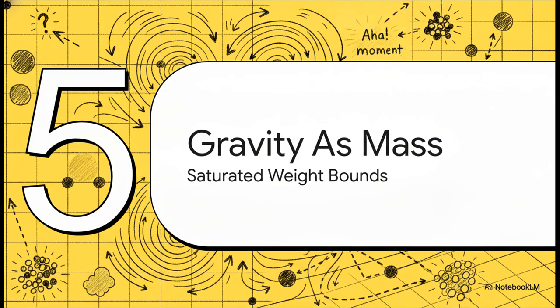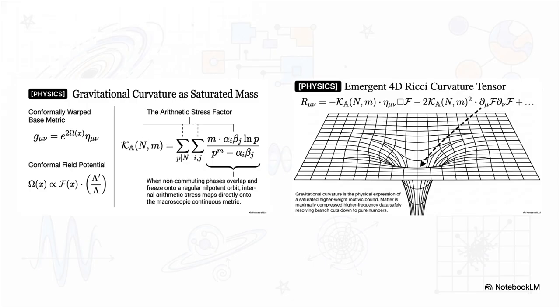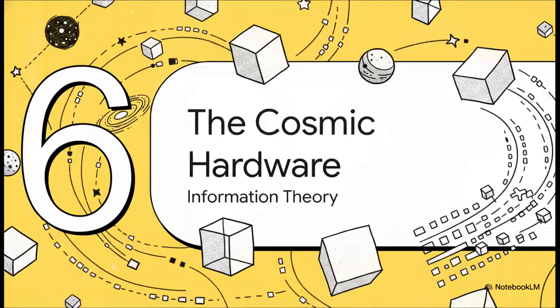Section 5. Gravity as saturated mass. Prepare for a massive aha moment. When we map the arithmetic stress factor equation, which measures the internal pressure of non-commuting phases, that exact pressure maps flawlessly to the emergent 4D Ricci curvature tensor. The foundational math of Einstein's general relativity. This absolutely proves that gravitational curvature is literally generated to absorb non-abelian stress. Matter itself is just maximally compressed higher-frequency data. Mind-blowing, right?